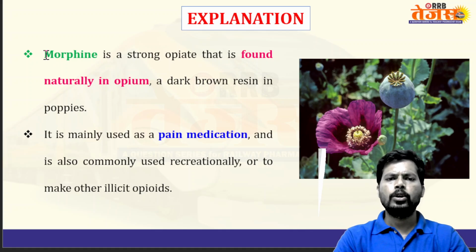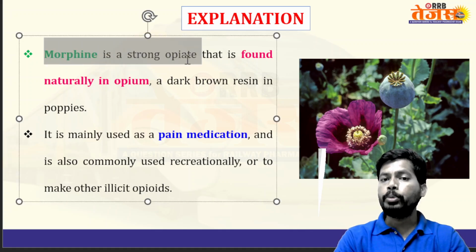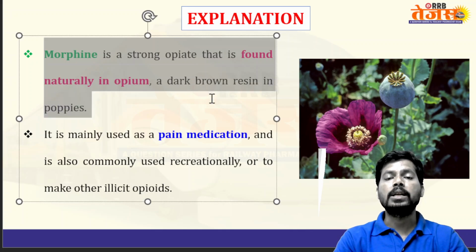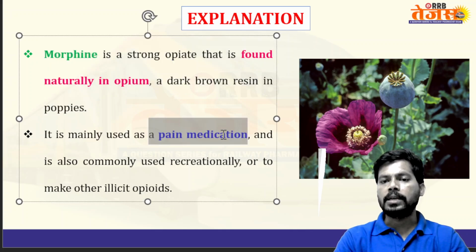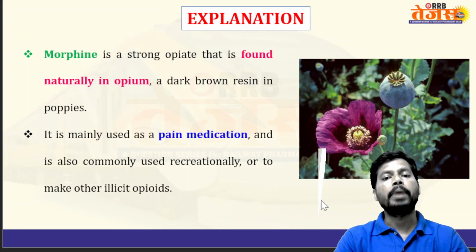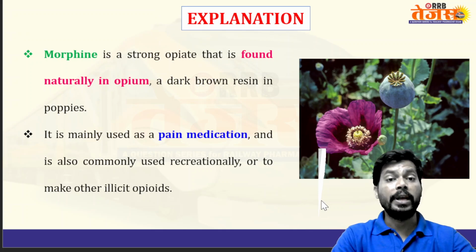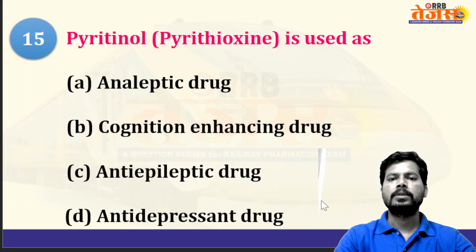So as you already know, morphine is a strong opiate that is found naturally in opium, a dark brown resin of the opium poppy. It is mainly used as an analgesic, the medicine for pain relief.